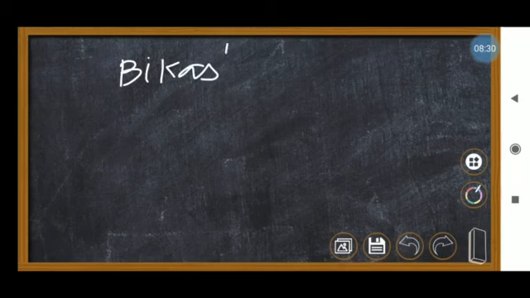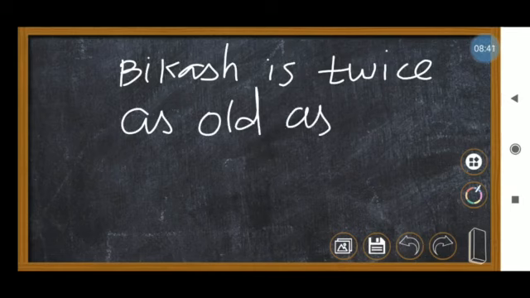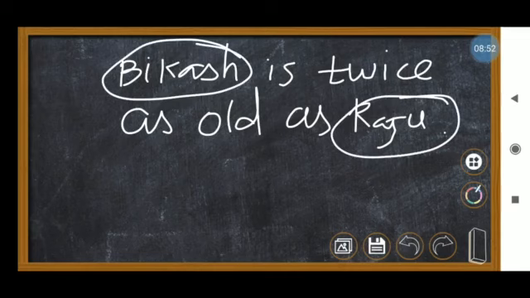So the third problem: Bikash is twice as old as Raju. Bikash is twice as old as Raju. This is the concept. First you have to know how many persons are present here: Bikash and Raju. What is the keyword they gave? Twice as old. So twice is the keyword.